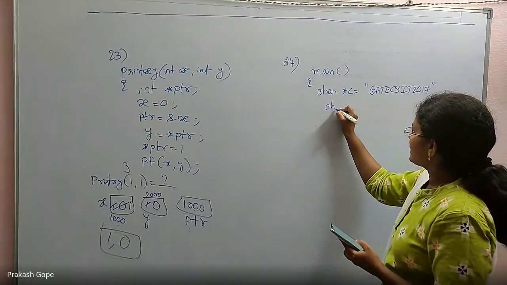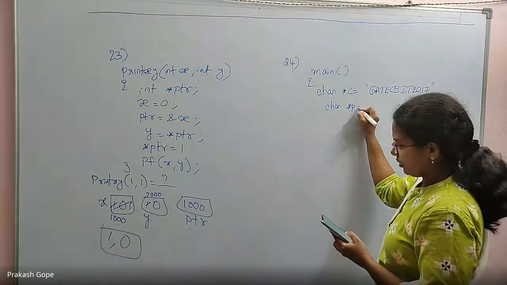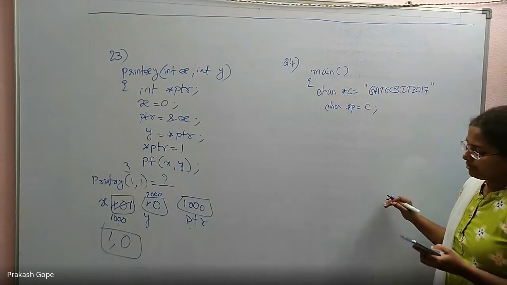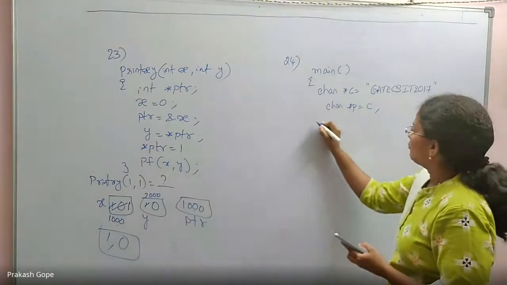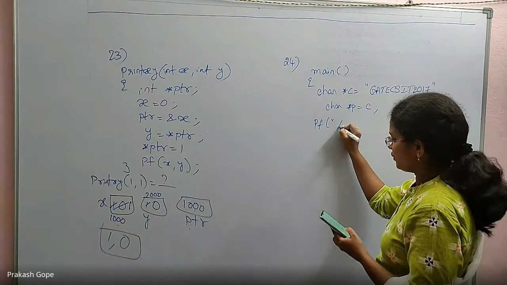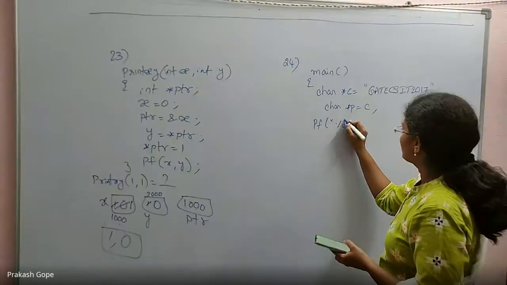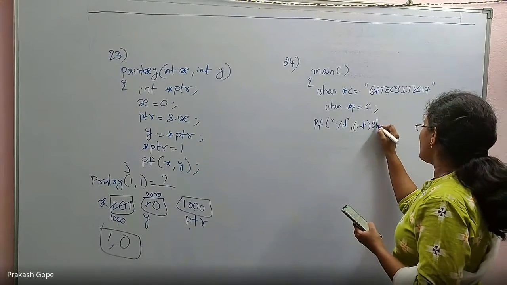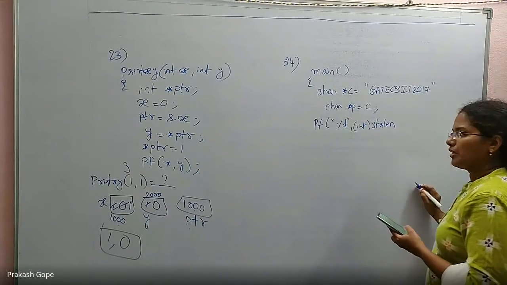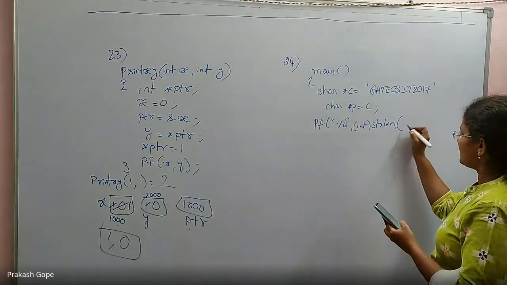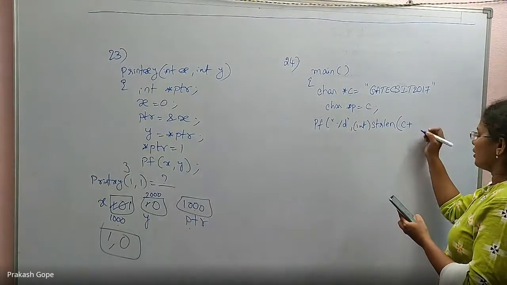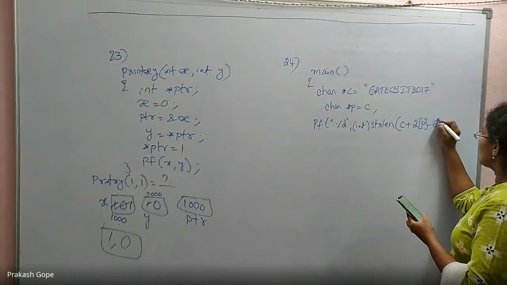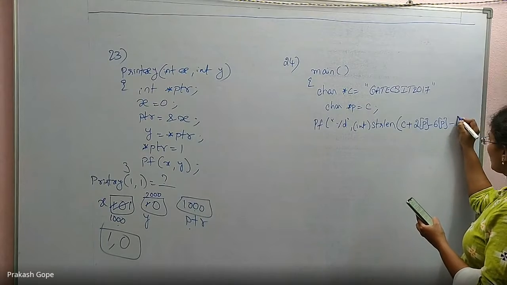Then char star p is equal to c. So whatever c is having, the same thing is kept in p also. Just an assignment. Finally, printf percentage s, right? Percentage d, converted to an integer, strlen. The string length function we are using, and I am passing an expression here. This expression is important: c plus 2 of p minus 6 of p minus 1.